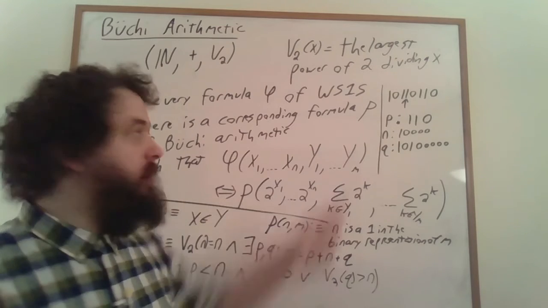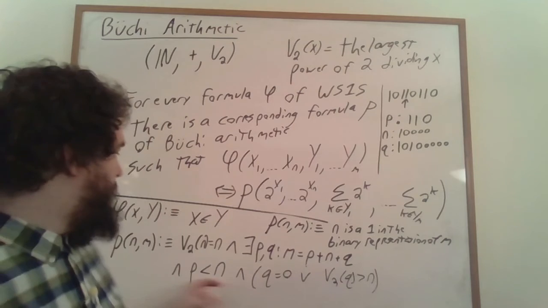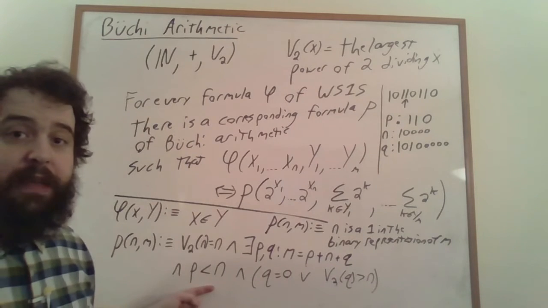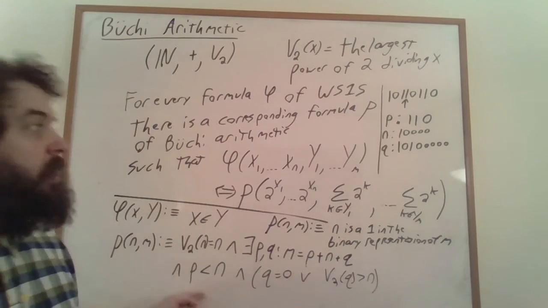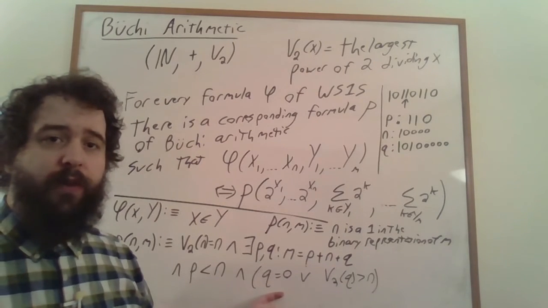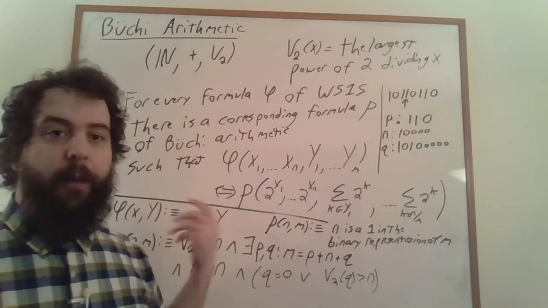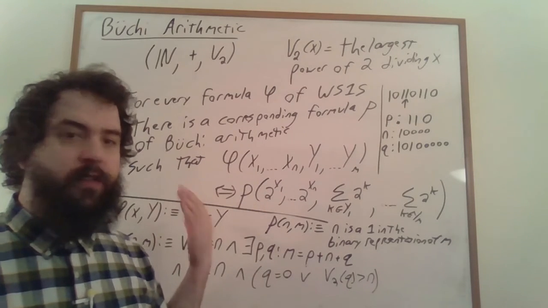So what are the constraints on these contributions here? Well, the constraint on p is easy. We just need p to be strictly less than n. q, on the other hand, could be 0. It could be the fact that we're looking at the highest place and there's no contribution from higher digits of the number.